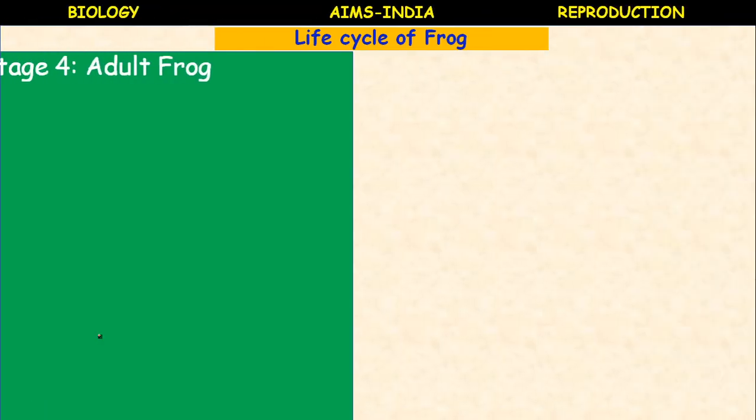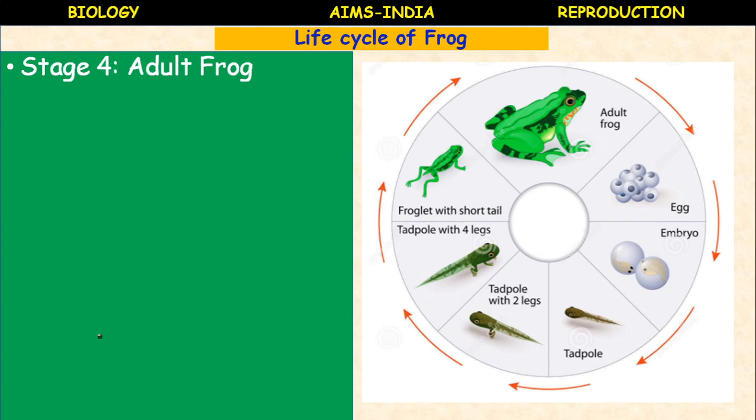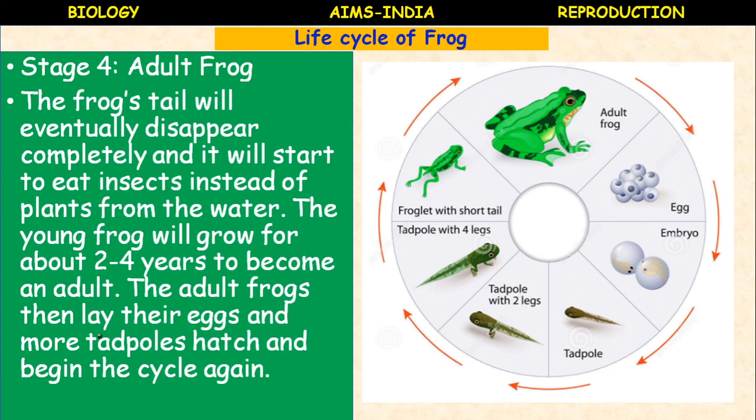Next, the stage 4, adult frog. The frog's tail will eventually disappear completely, and it starts to eat insects instead of plants or algae from the water. The young frog will grow for about 2 to 4 years to become an adult. The adult frogs then lay their eggs and more tadpoles hatch and begin the life cycle again.